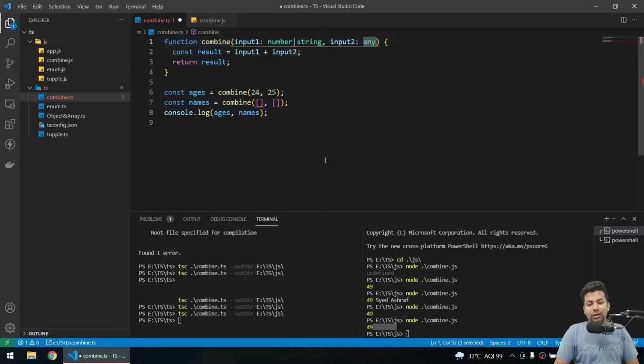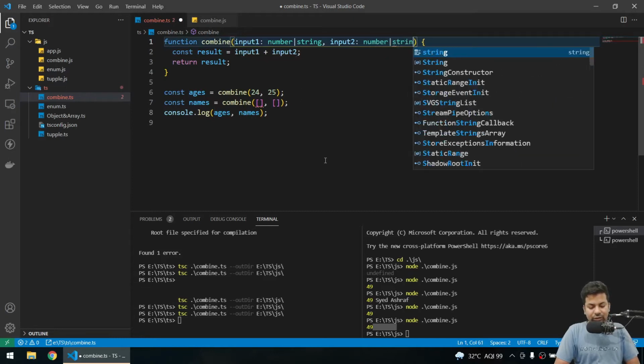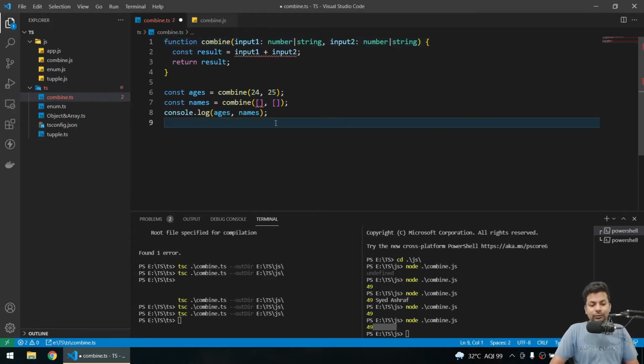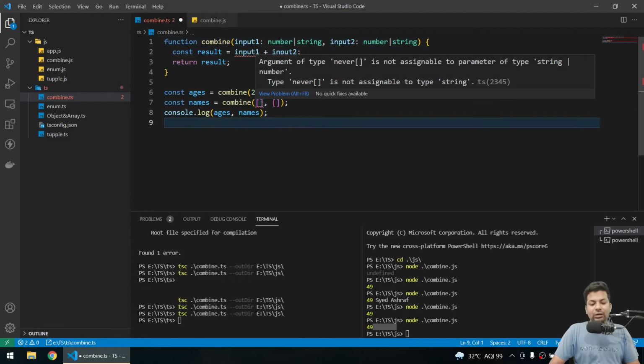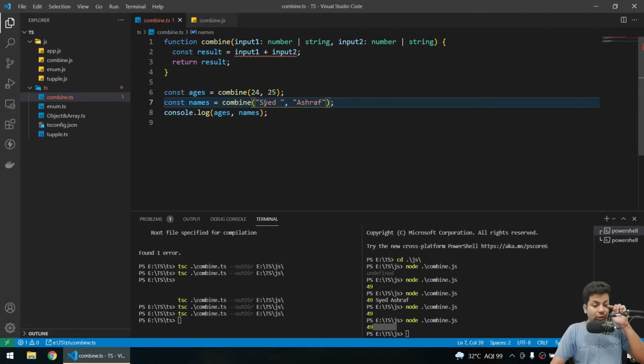Now if you do here also, it should be a number or it should be a string. See, now you can see it's an error, you can't send this value. So I'll just say name, I'll say Sayyid Ashraf. Now you'll be like, then why is this showing an error?